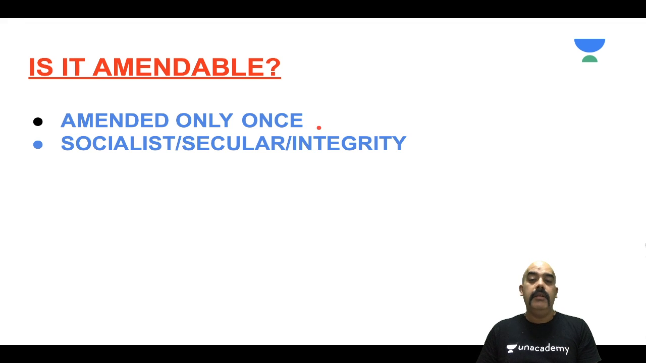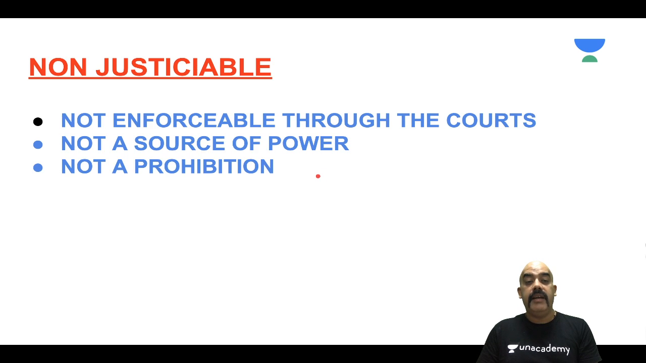But is it amendable? Certainly. If it is a part of the Constitution and if it is similar to the rest of the Constitution, why is it not amendable? But thankfully, it has been amended only once, and that was the 42nd Constitutional Amendment Act, 1976. Make no mistake about it. Many students, many aspirants make a mistake. Two words were not added. Three words were added in the preamble. That is socialist, secular and integrity.